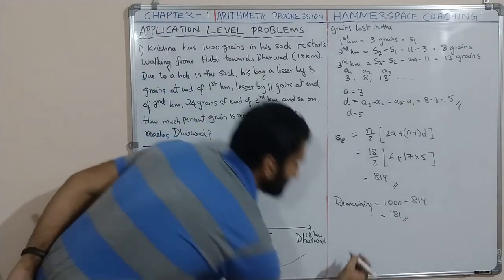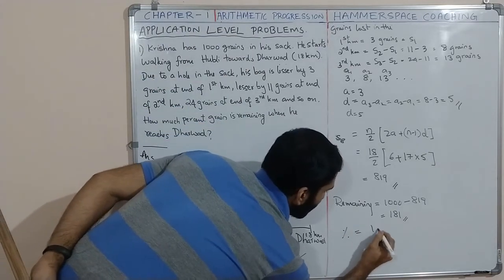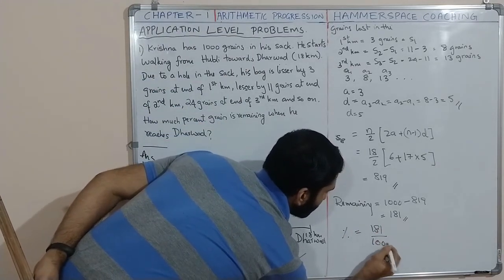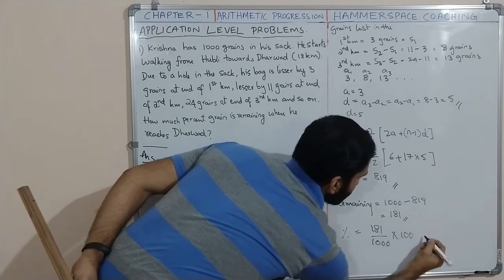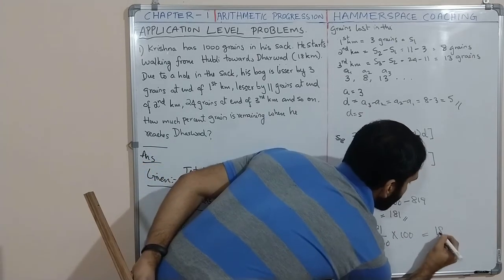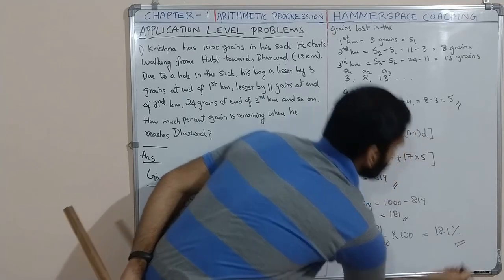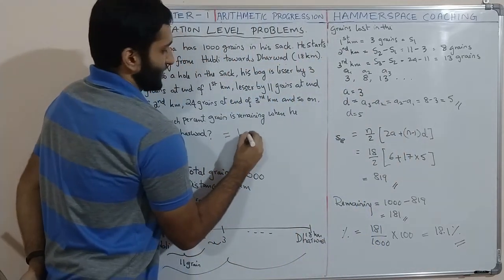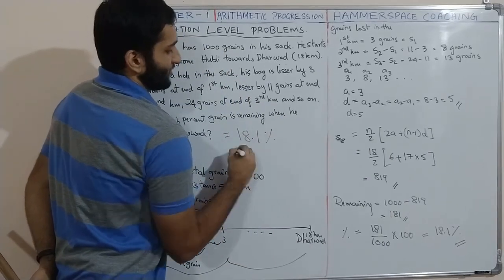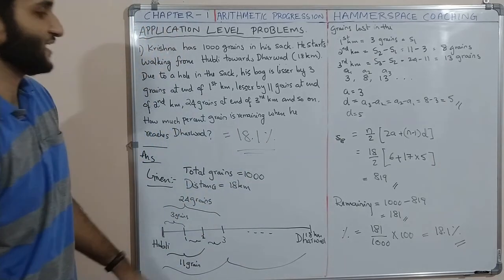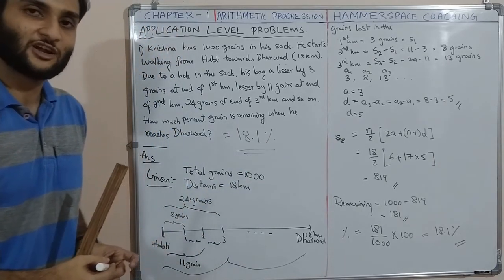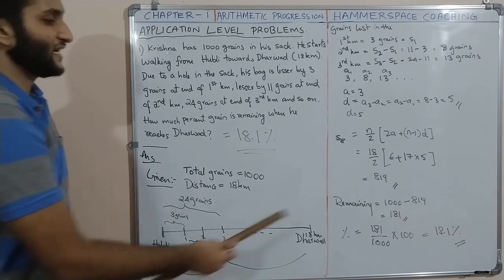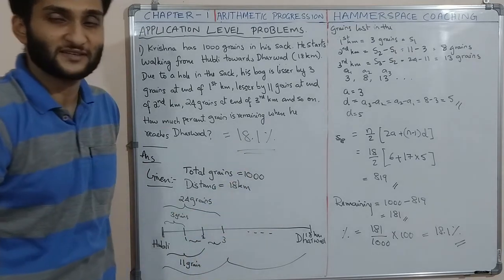So what is the percentage? Percentage equal to 181 divided by 1000 into 100, that is equal to 18.1%. So at the end of 18 kilometers, 181 grains remain, which is 18.1%.